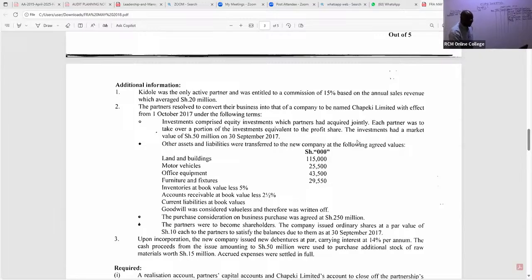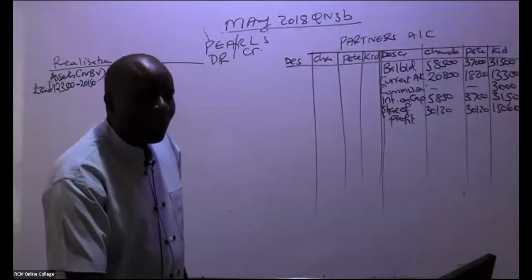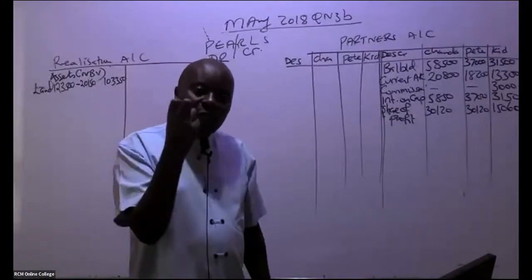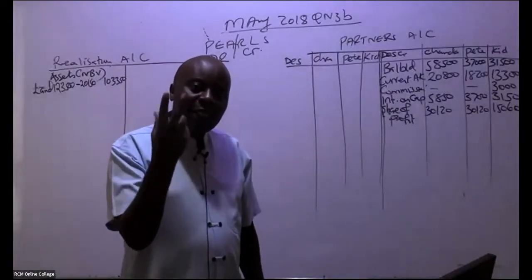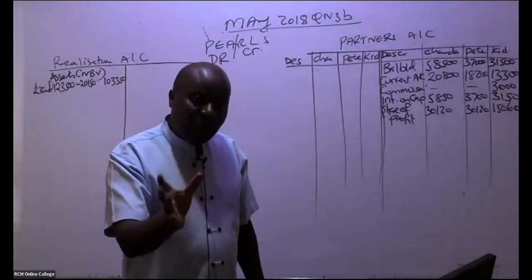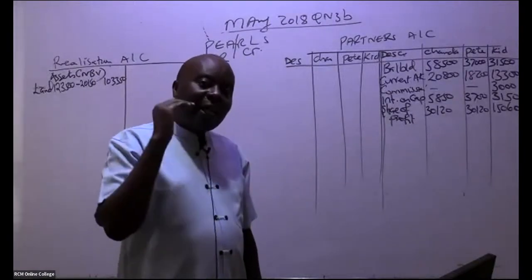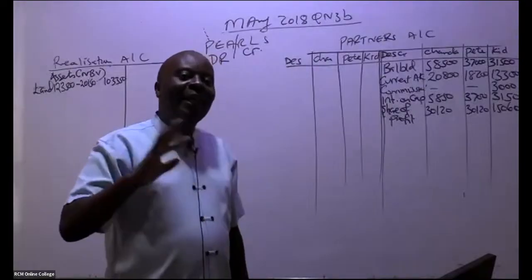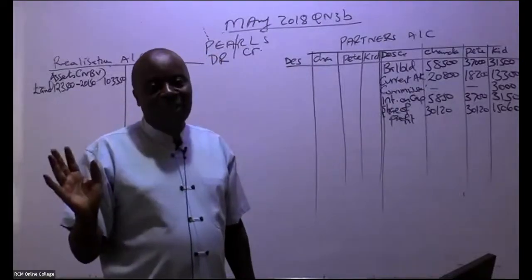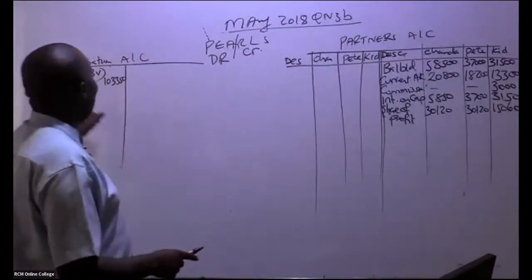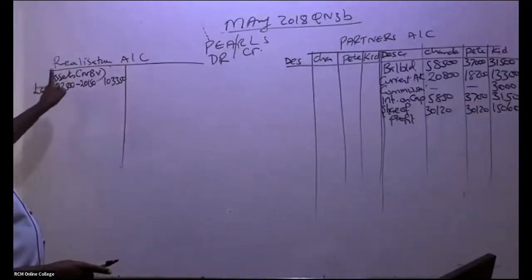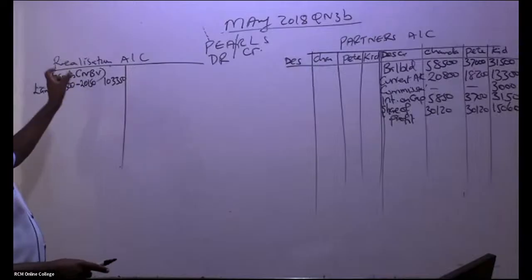When we are doing the realization account, we have not yet started negotiating for asset prices. Here, basically, we are realizing the assets at cost minus accumulated depreciation. So anytime we talk about assets going to the new company, they'll be taken to the realization account, but at net book value.